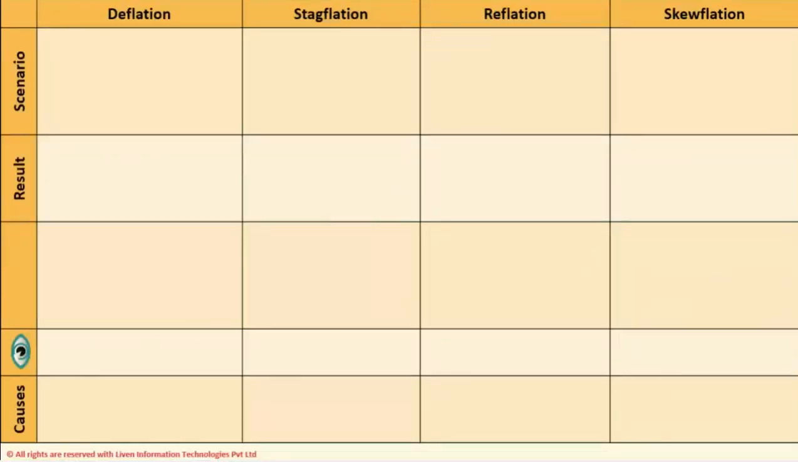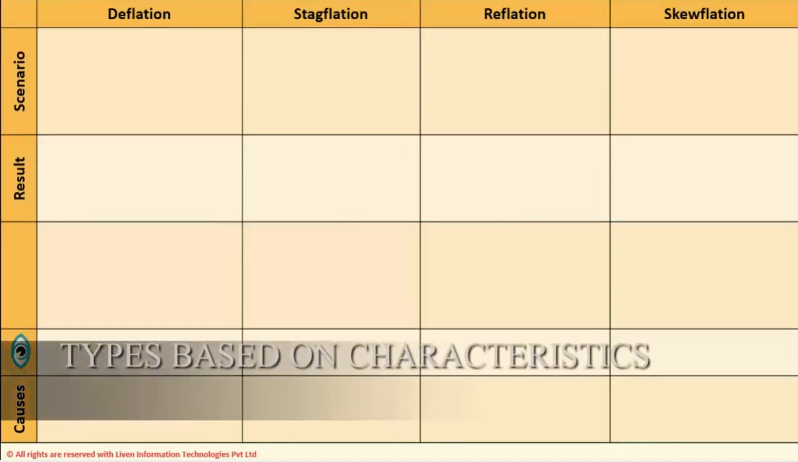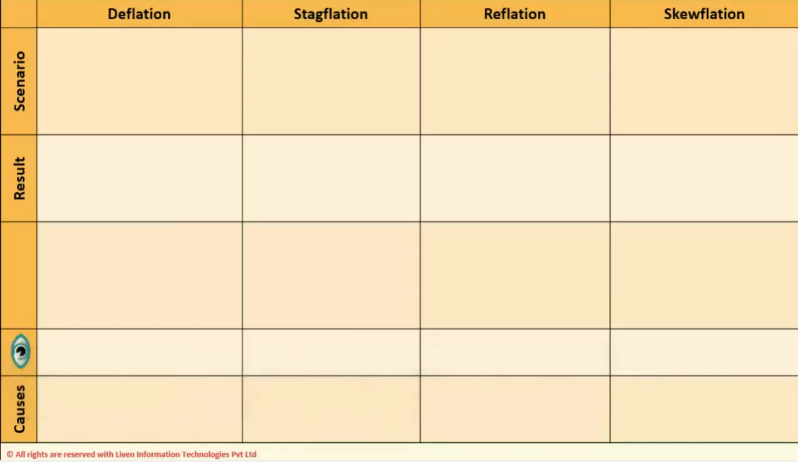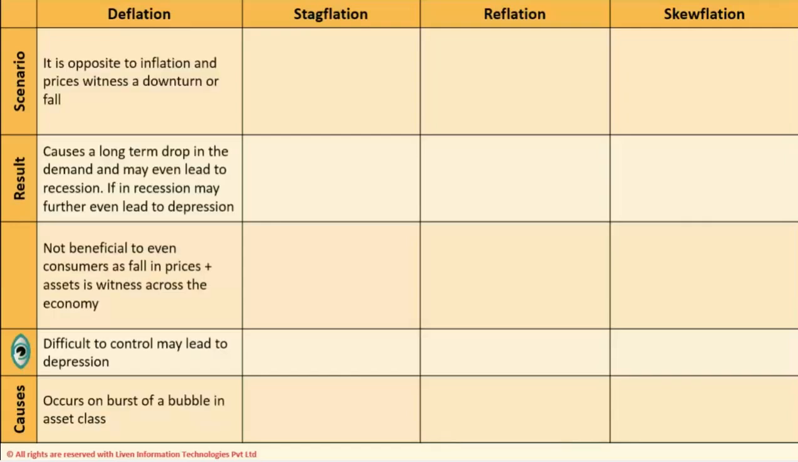Now we'll be talking about the different types of inflation on the basis of the characteristics. We'll be talking about deflation, stagflation, reflation, and skewflation. And we will be looking at the scenarios which exist, results of such type of inflation, some extra comments on it, and causes behind it. First, we'll look at deflation.